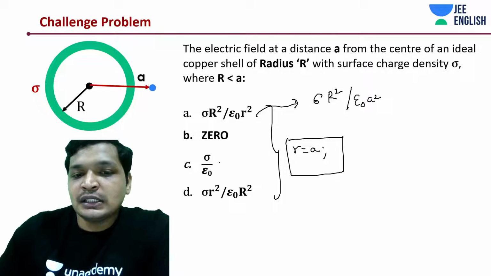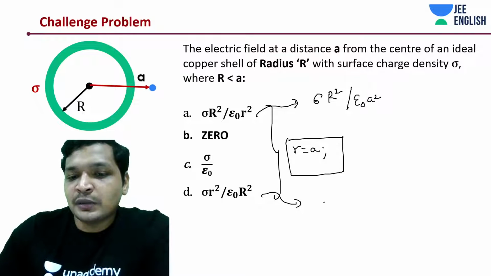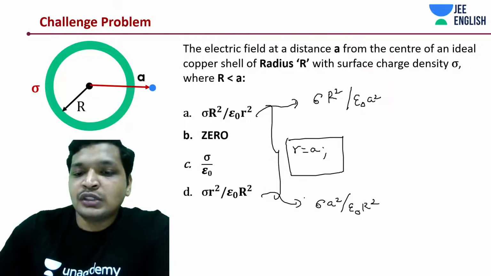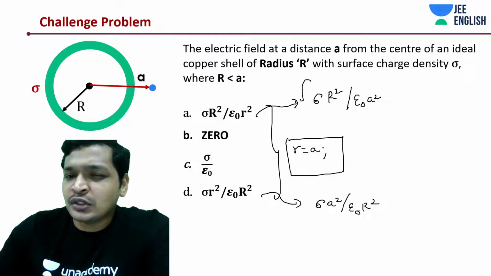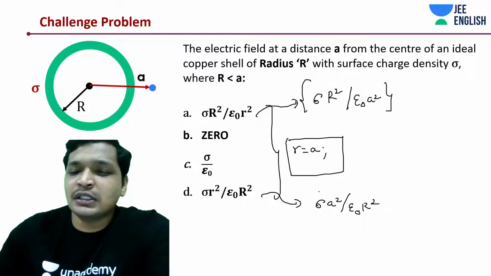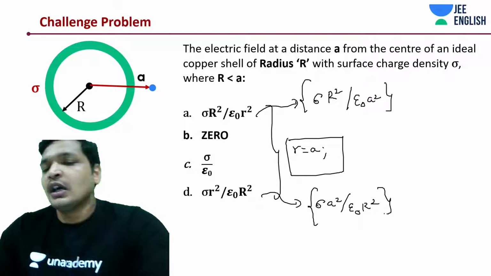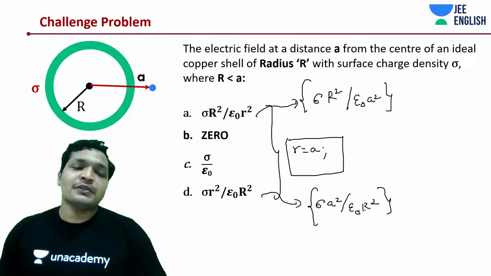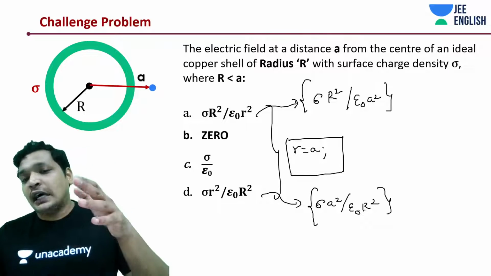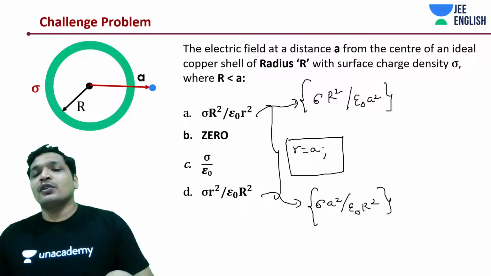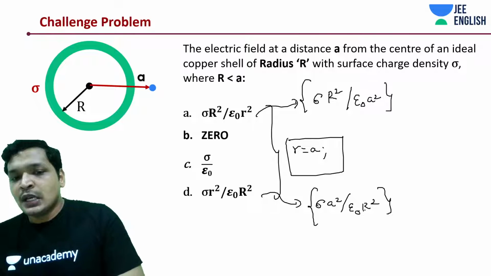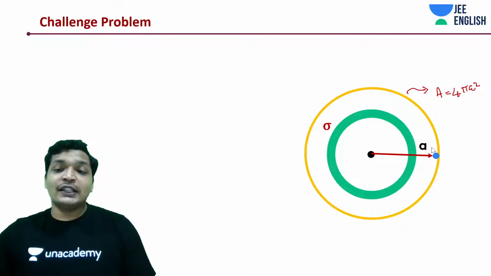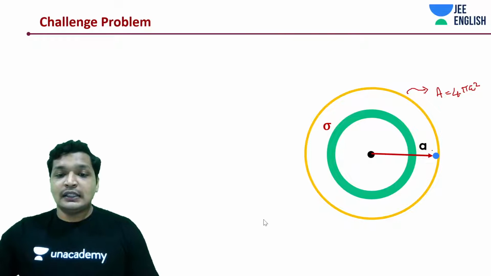And this is sigma by epsilon naught, and this is going to be sigma A square divided by epsilon naught R square. Some of you, if you understood the initial concepts really well, good; if not, this is the time you are getting started, don't worry about it. This has been told just in terms of words, but post this question, you will notice the phenomena that we have discussed. No, Prabhat, your first answer was correct. Redo it. Your first answer was correct, right?